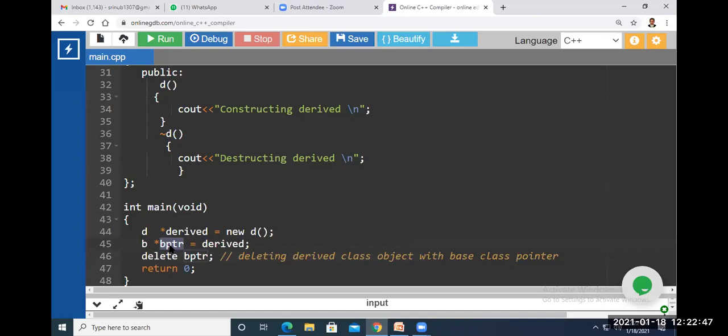Please respond. BPTR is the base class pointer which is initialized with the address of the derived class object here. So now delete BPTR. So delete BPTR means what? Delete BPTR means what here?